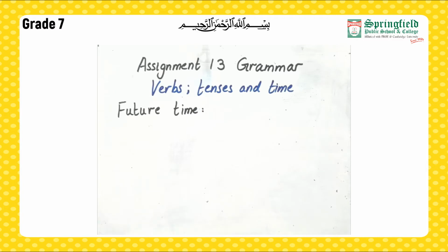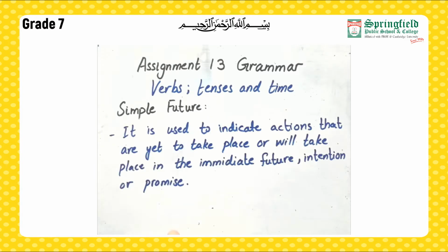Okay, so now we will learn about its functions and we will also discuss the examples. Simple future is used to indicate actions that are yet to take place. They haven't happened yet, they are going to take place or will take place in the immediate future. They can take place right after now or later on. It is used to indicate intentions, what you intend to do, and promises, right? If somebody is inviting you and saying that you have to come, what will you say? Yes, I will come. So it's kind of a promise.